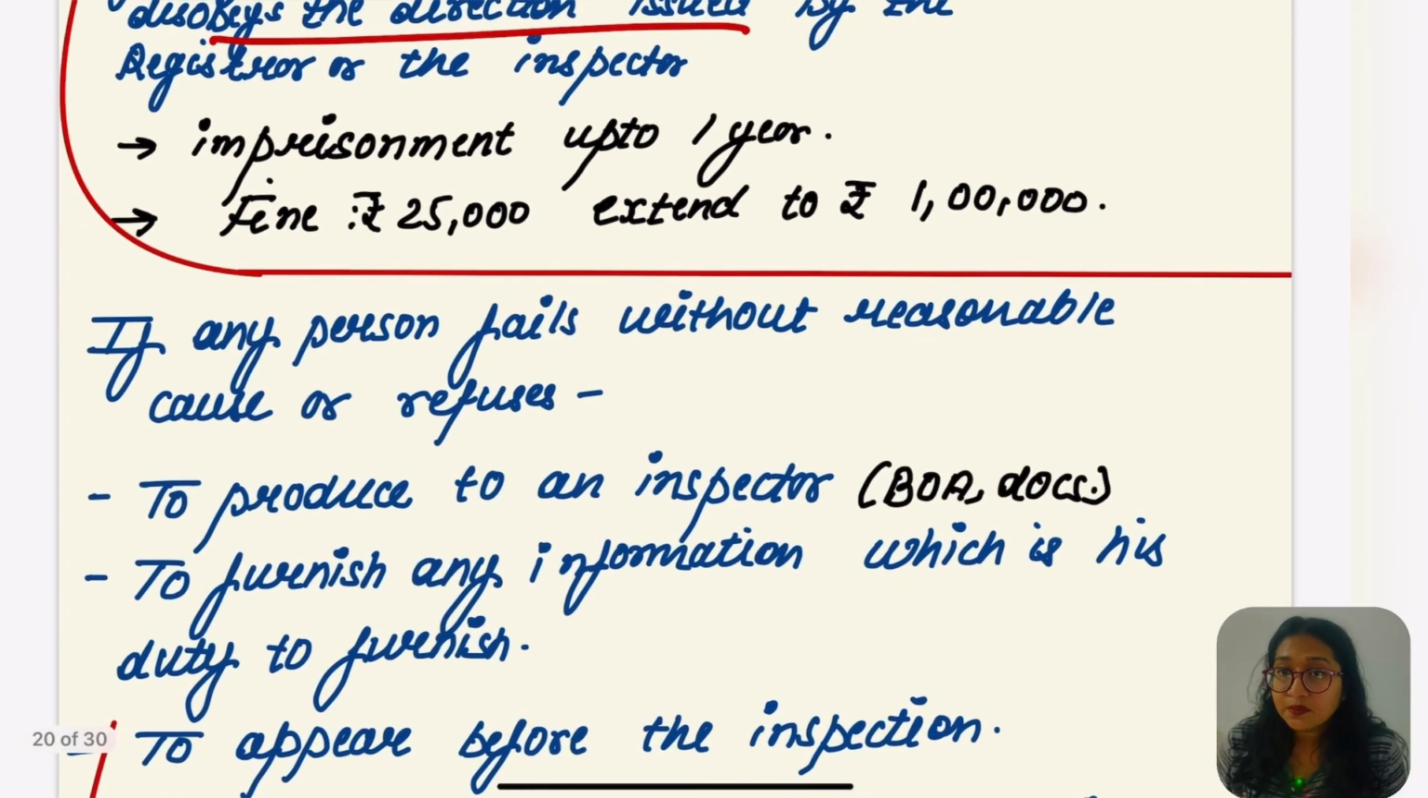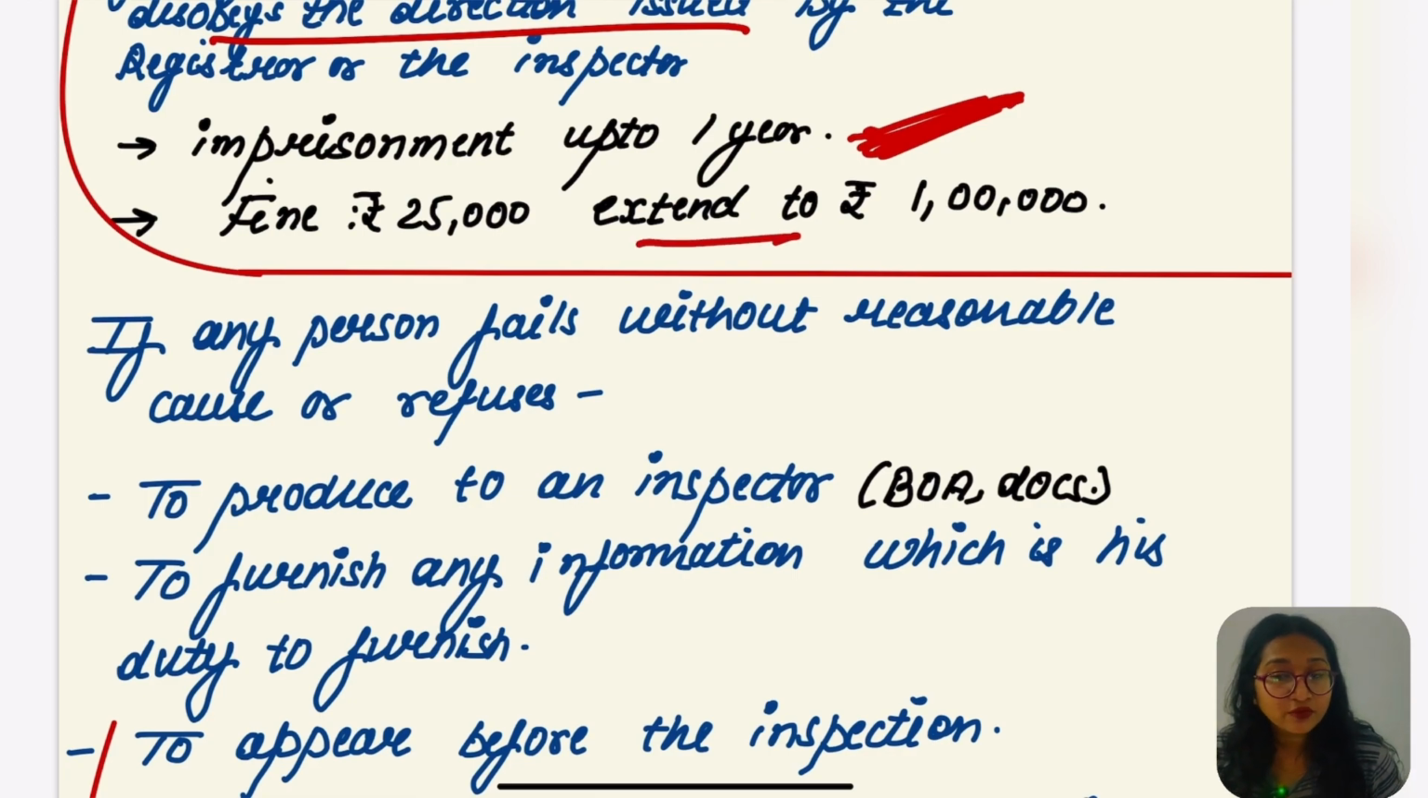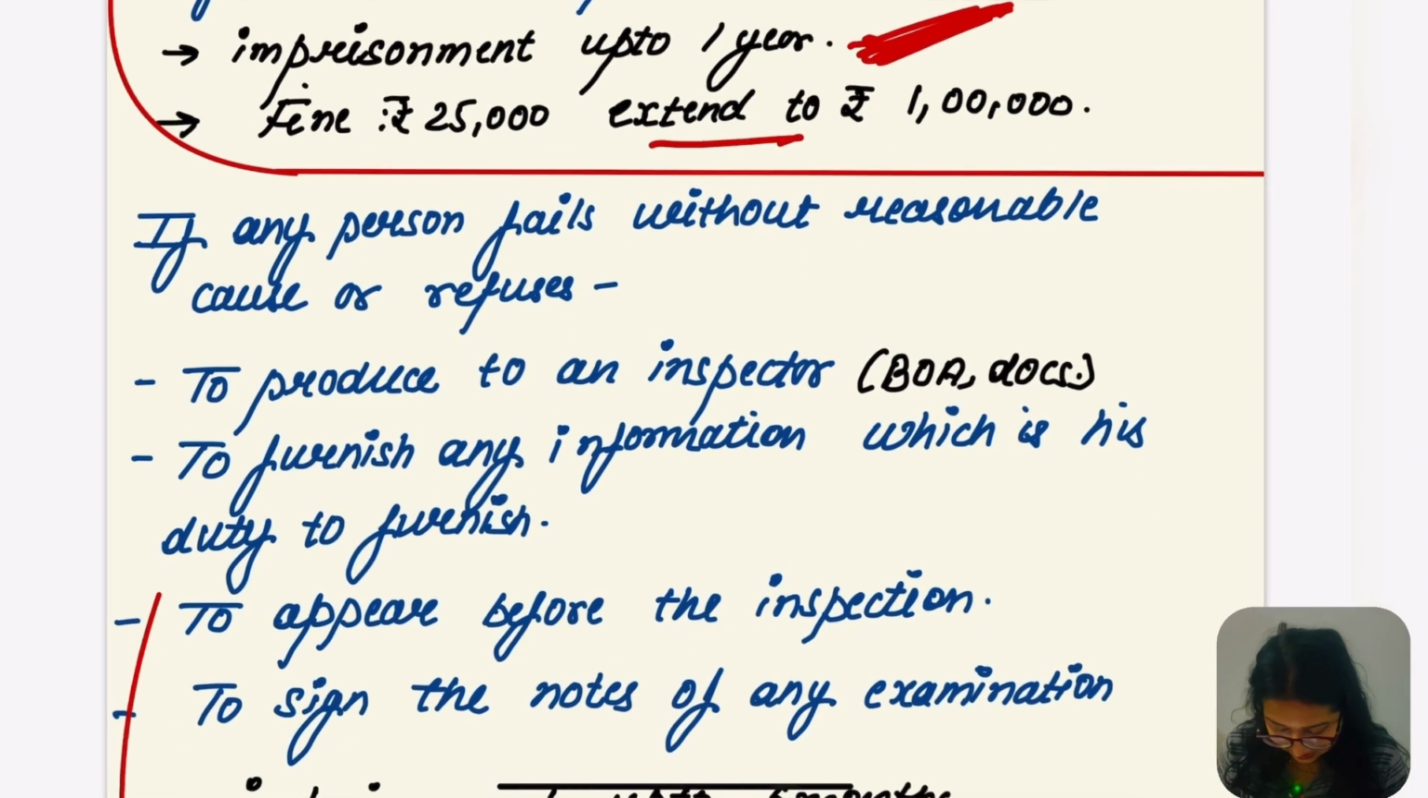In that case, imprisonment up to 1 year would be imposed, ठीक है. But fine of 25,000 would be extended up to 1 lakh. Minimum fine of 25,000 would be imposed on that person, ठीक है. But it would be extended up to 1 lakh. Is it clear? Yes, ठीक है.